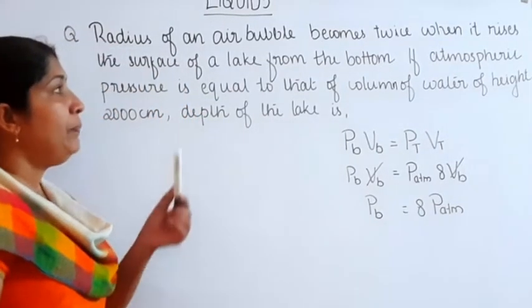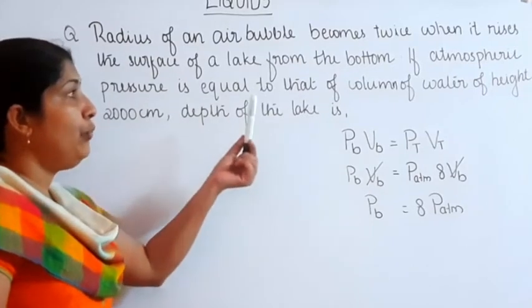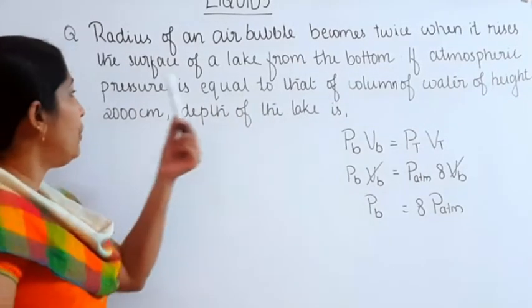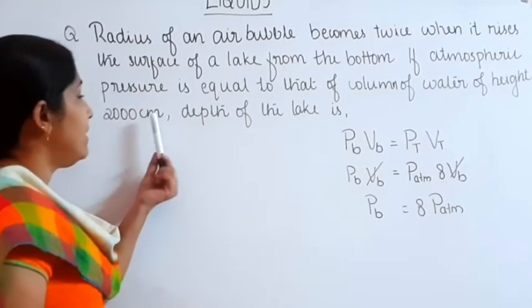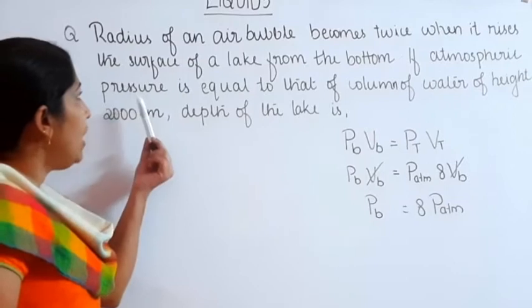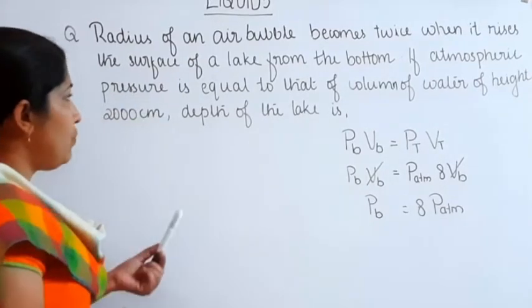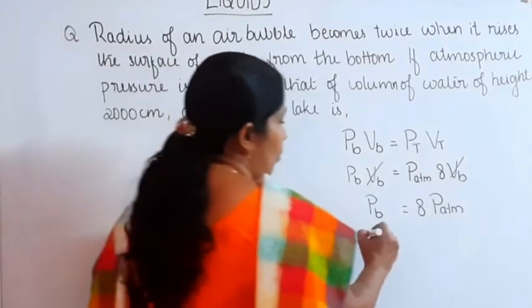Then, the atmospheric pressure is equal to that of a column of water of height 2000 centimeter. From this sentence, we can find the atmospheric pressure.